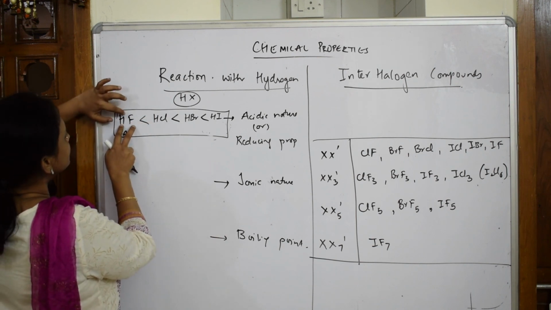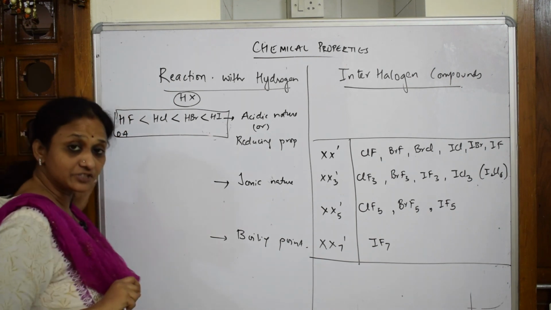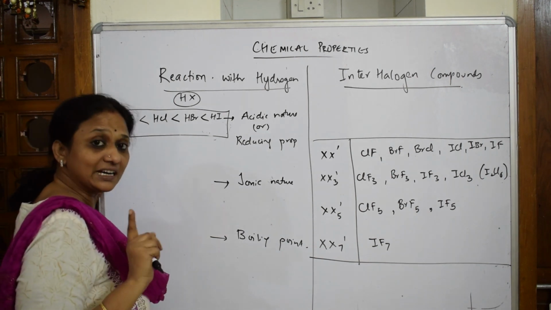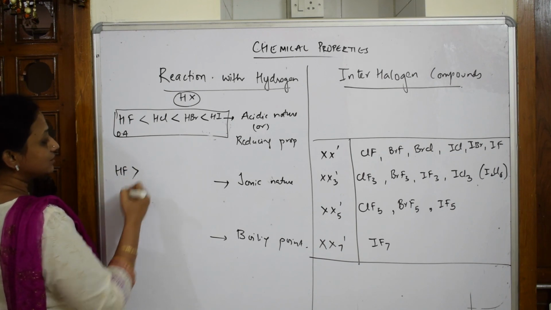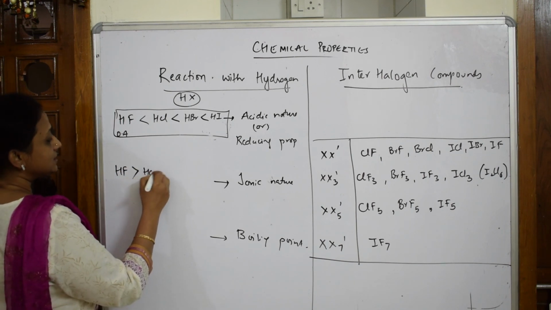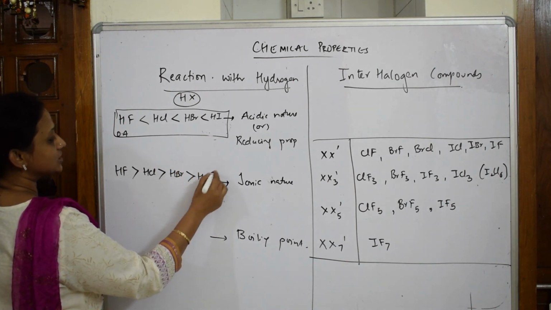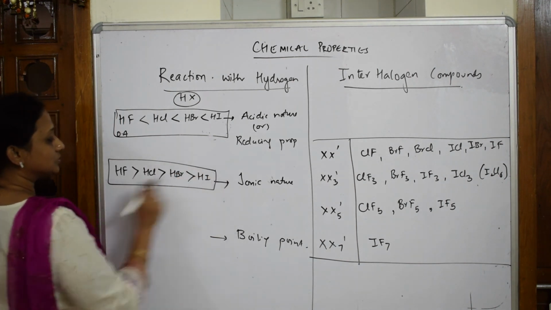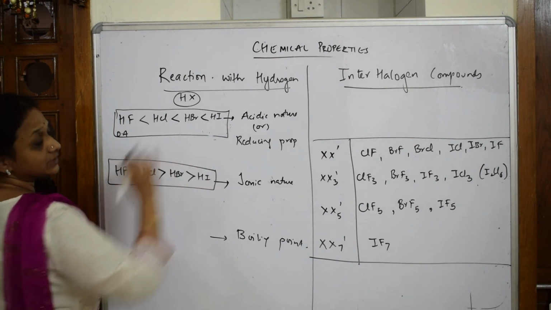When it is breaking, this gets a positive charge, this gets a negative charge, isn't it? So which is strongly ionic in nature? If I write, HF is greater in ionic nature than HCl, greater than HBr, greater than HI. Remember that. So this is the strongest ionic character, and this is the strongest reducing character.